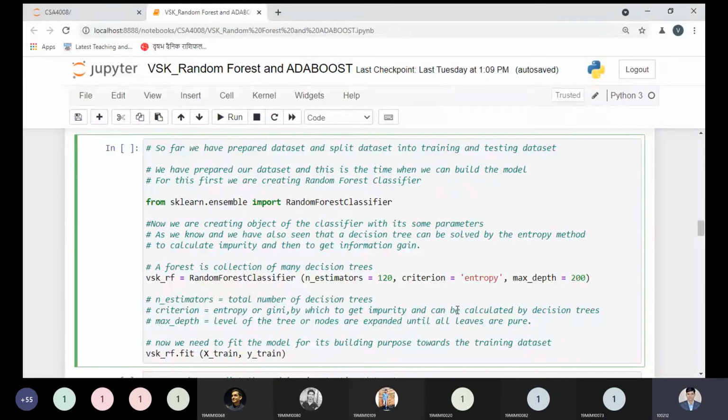So if suppose I have a tree, what is the depth or the level of my tree? Based on this parameter, I can define the total number of nodes in that tree. Here we have the maximum depth, but if you want to update it, you can, no issue. If you want to take 1,000, of course you can take it. But keep in mind we can't take a maximum value of 20,000 because we have the data in a limited way.